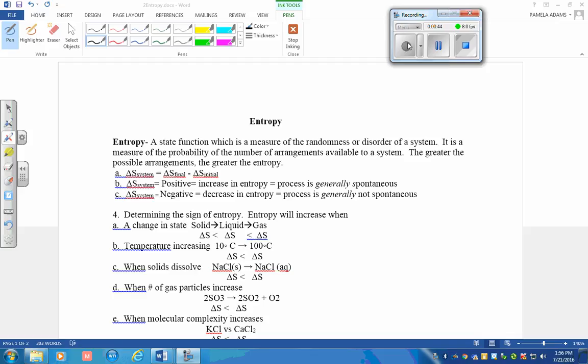Okay, let's think about that. If you have something that is highly organized, that means everything has a place and everything is in its place. It does not have a lot of arrangements possible. If your room is completely clean, all your clothes are hung up on hangers, each hanger is labeled as to the article of clothing that belongs on it, that means that it is not very randomized. Each piece of clothing has one arrangement, the hanger that is assigned to it.